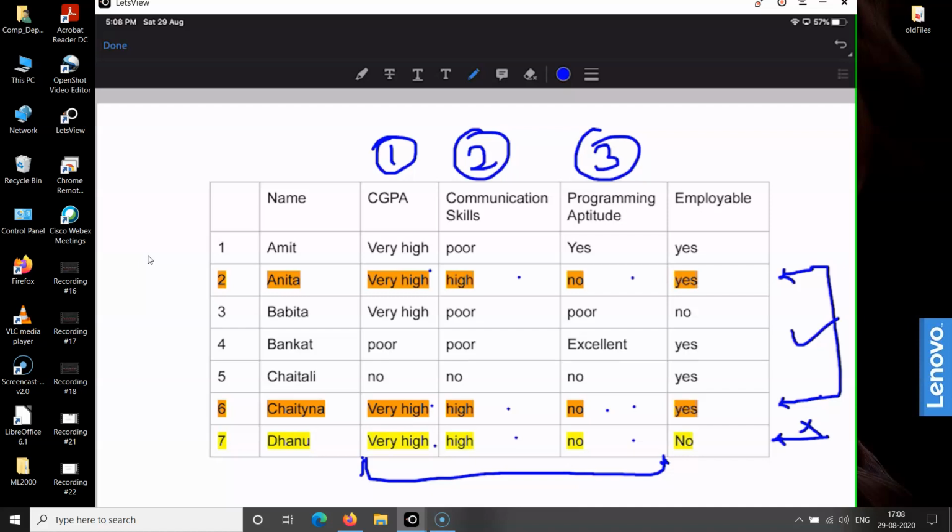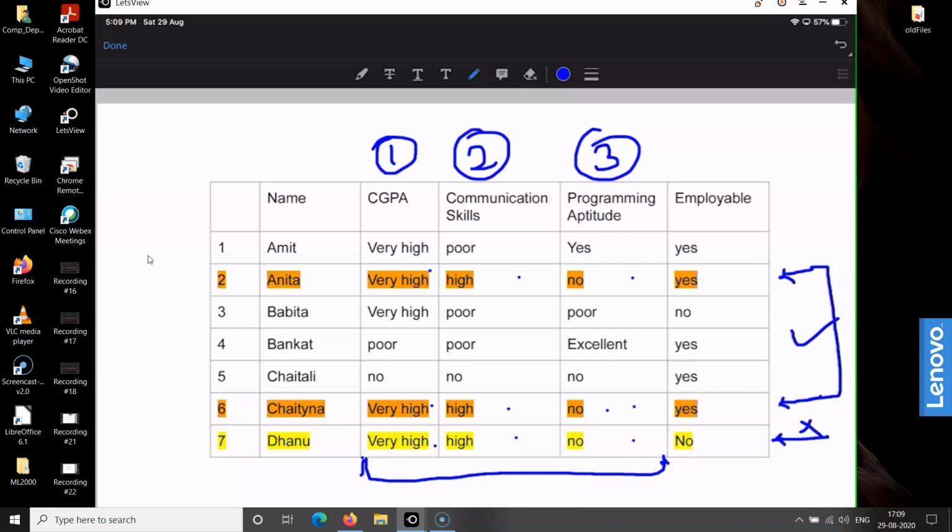Even though they satisfy the same conditions, if we try to implement this decision table in the form of if-then statements, their action is different.